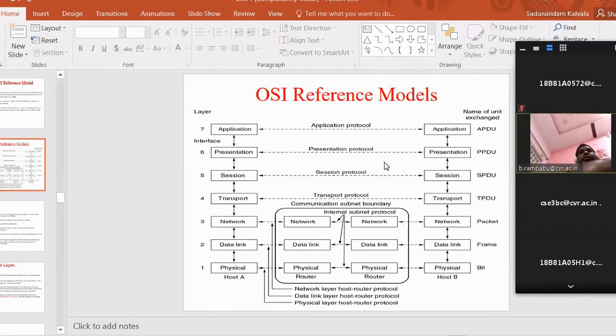So the question is here: discuss the OSI model. I am refreshing the whole concept of the OSI model: what we are going to learn, what is the purpose of the OSI model, what is the role of each and every layer, what is the functionality, why that name is given, and why this number of layers are there in the OSI model. Sir has already given some information, and from my side I also share my knowledge.